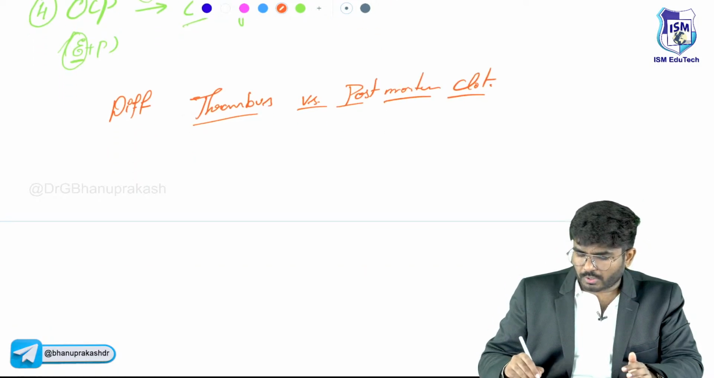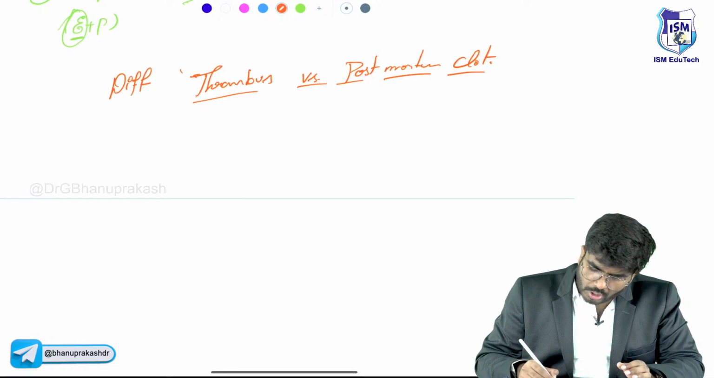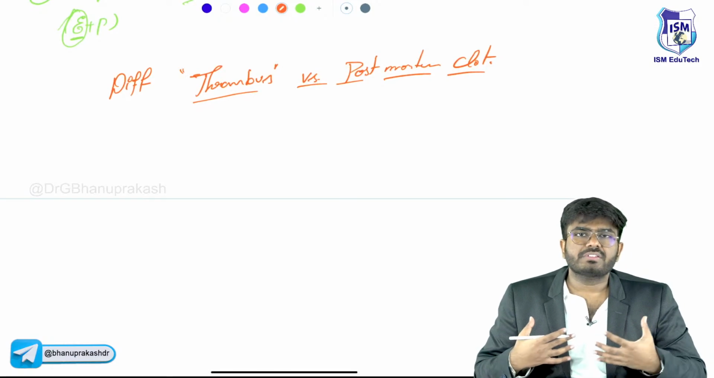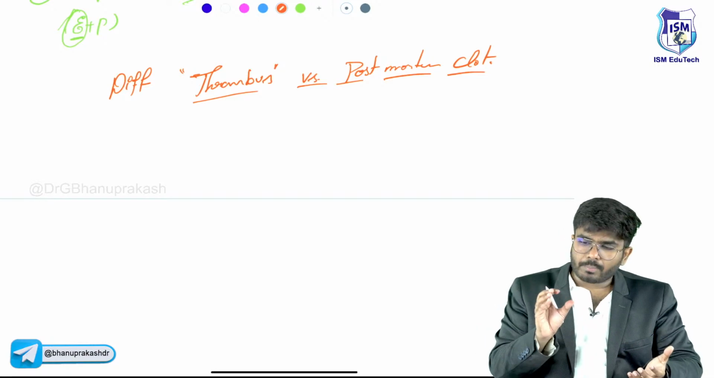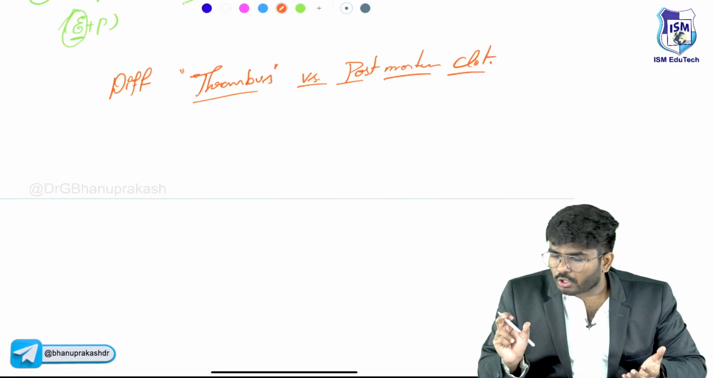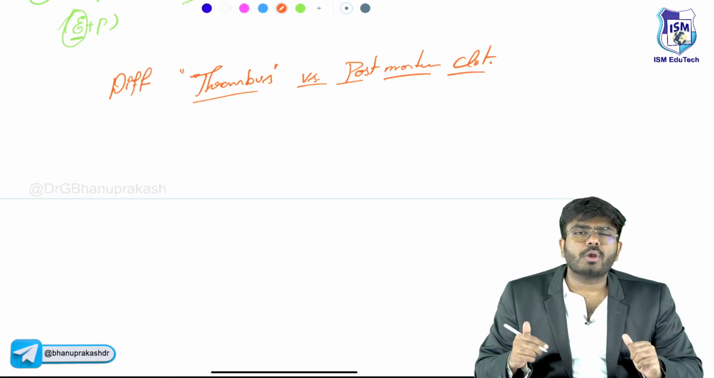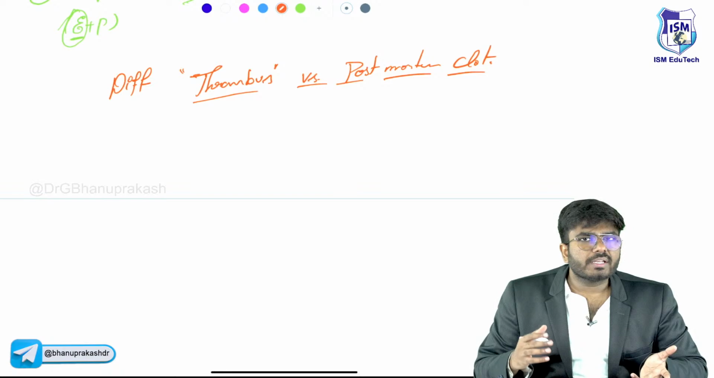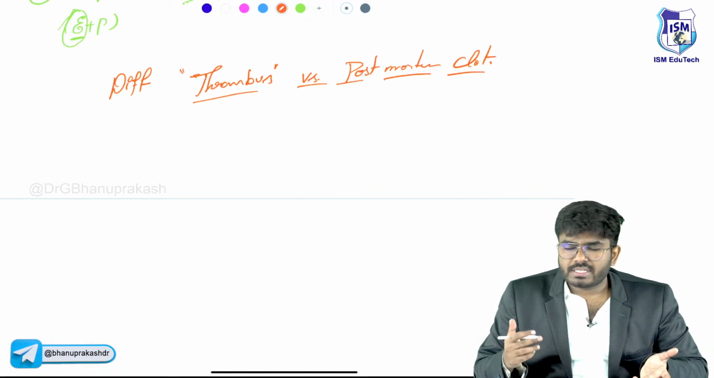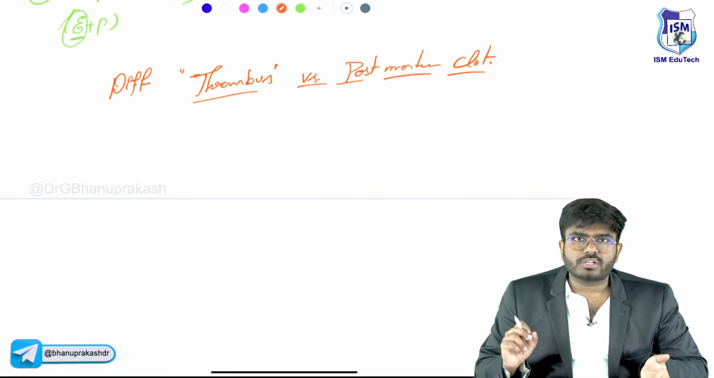Okay, so post-mortem clot, thrombosis versus post-mortem clot. The thrombosis is going to be seen during life, when the person is alive and is having abnormal clot formation, abnormal thrombus formation within the blood vessels. Post-mortem clot means what? After the death, the blood is not going to be in circulation. As the blood is not in circulation, again blood will clot.